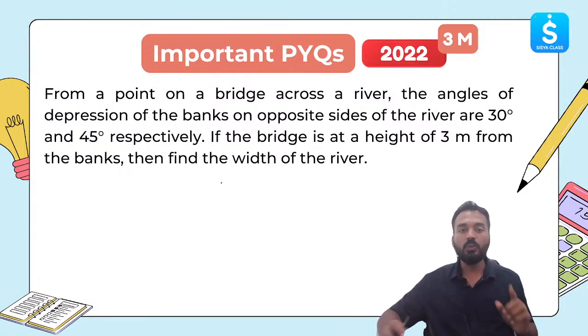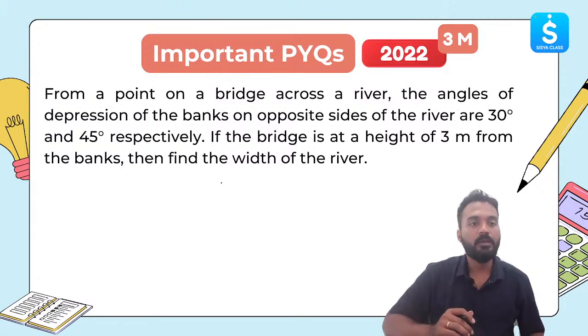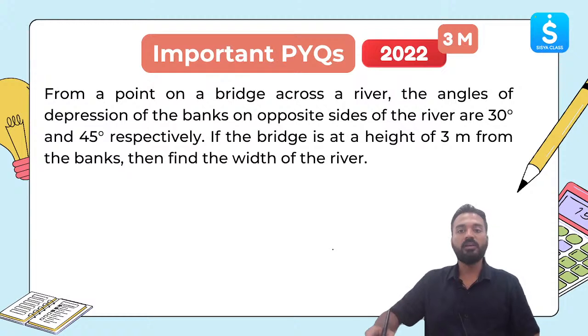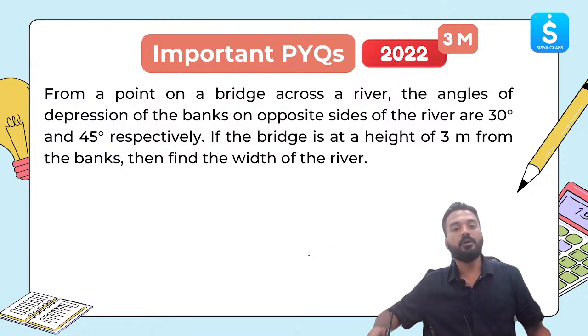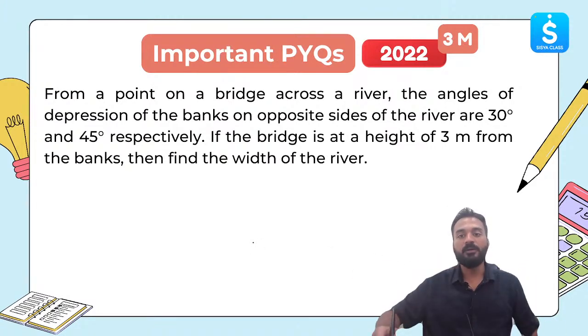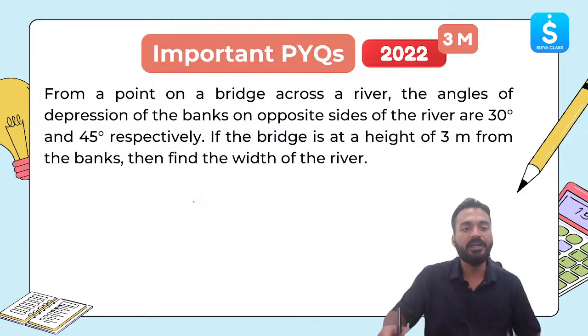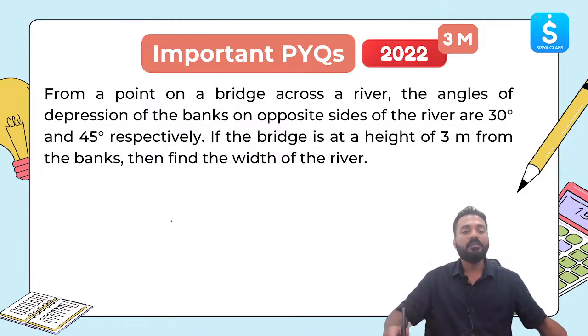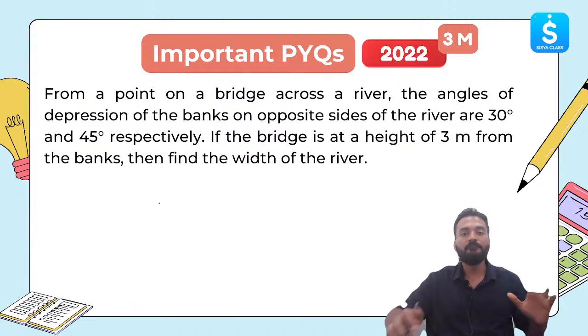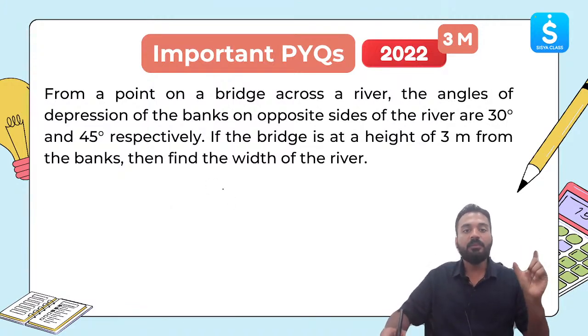So this was asked in 2022 for 3 marks. From a point on a bridge across a river, the angles of depression of the banks on opposite sides of the river are 30 degree and 45 degree respectively. So in order to explain, write this question stepwise: you will say, let this line represent the bridge.